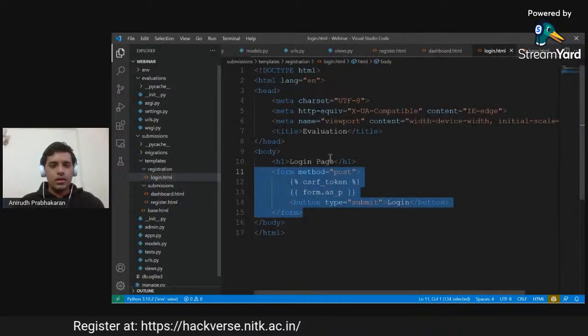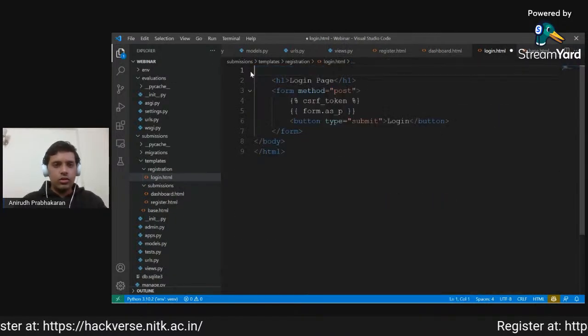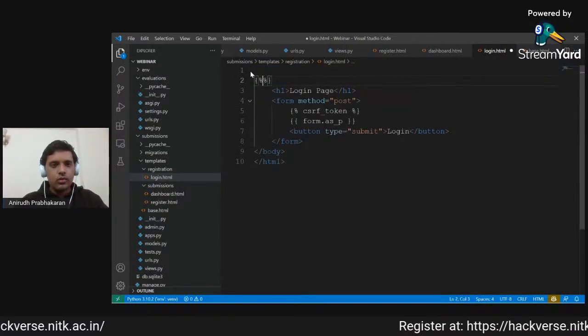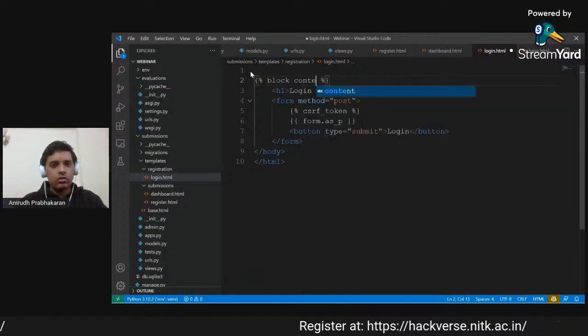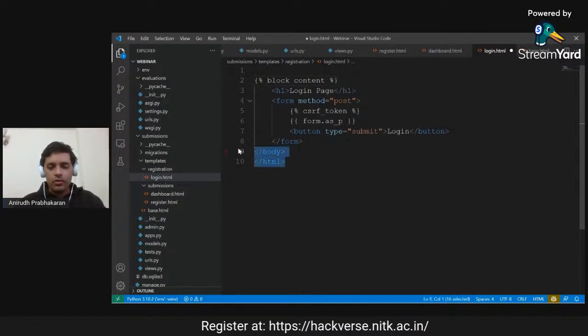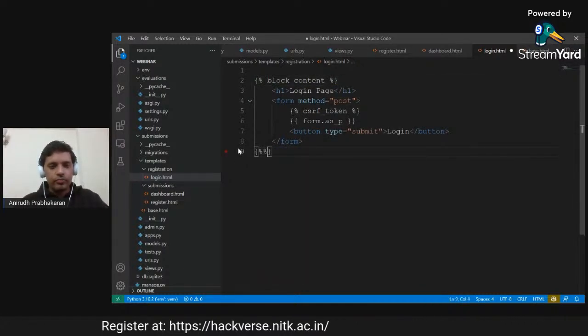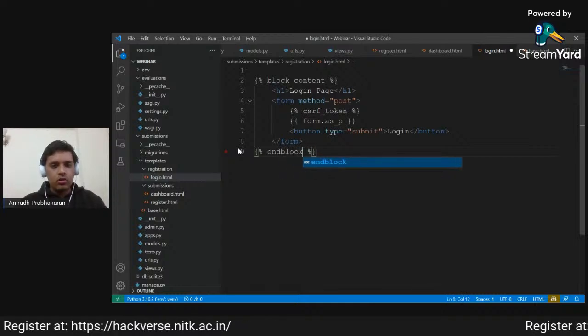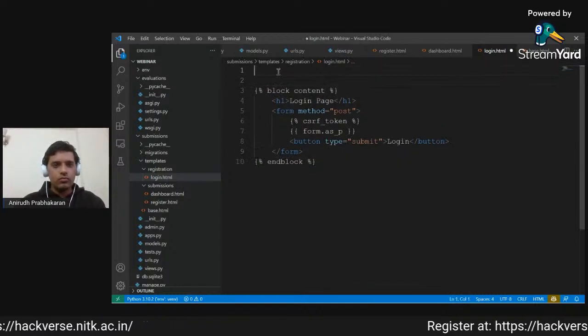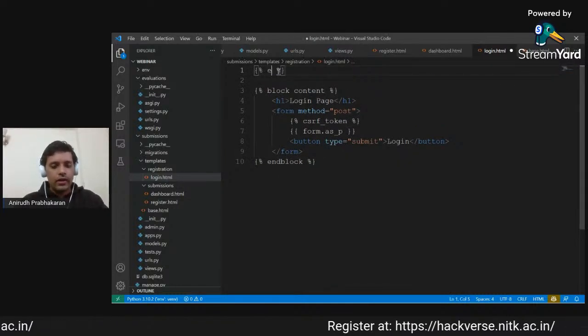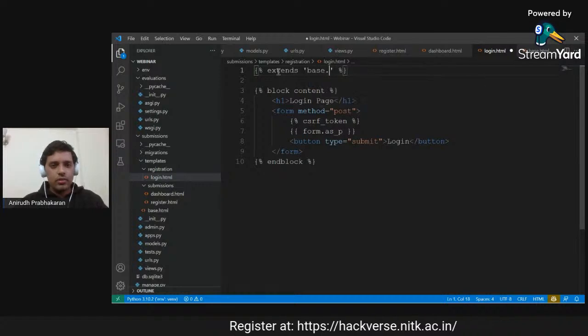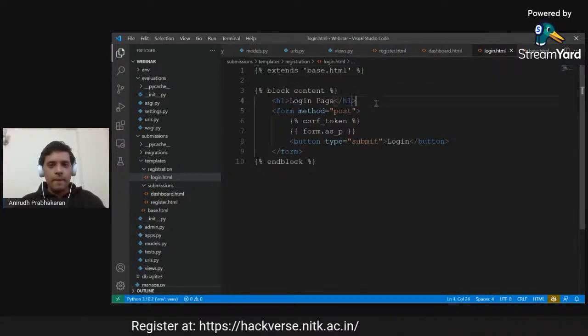So let's say that now in this, I will remove all this. I will create the block content, end block, and I will extend base.html. Okay.